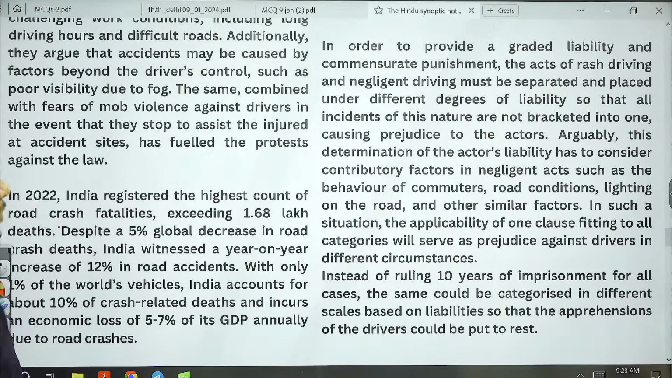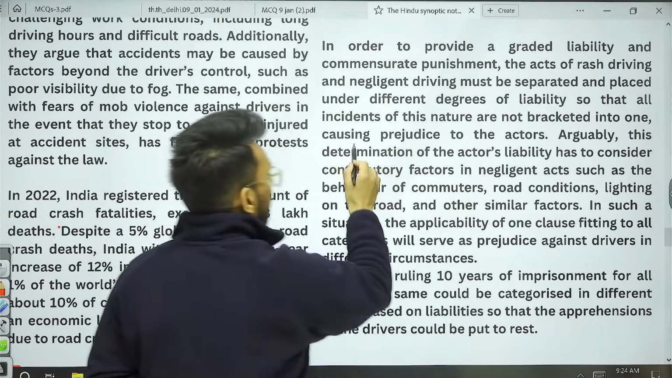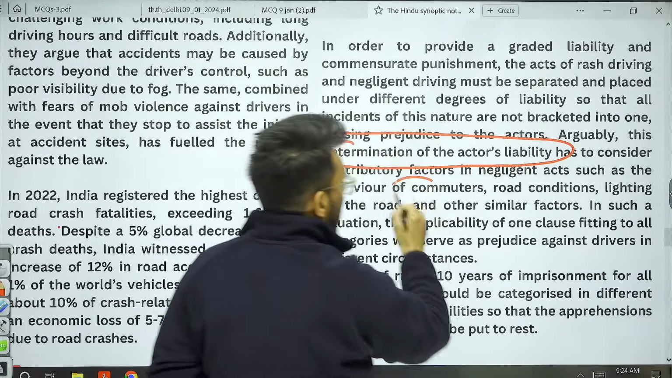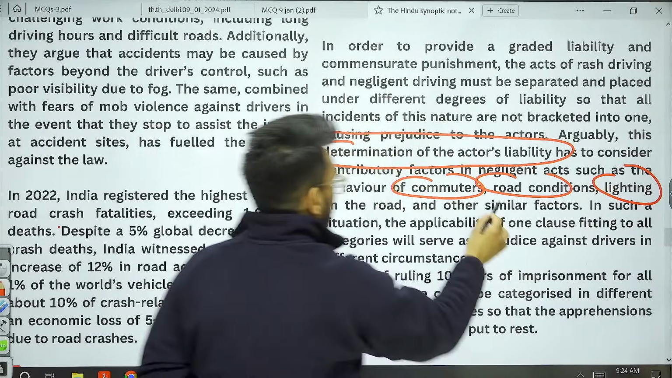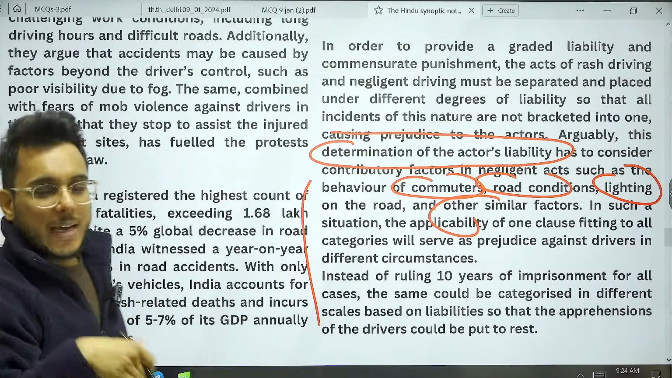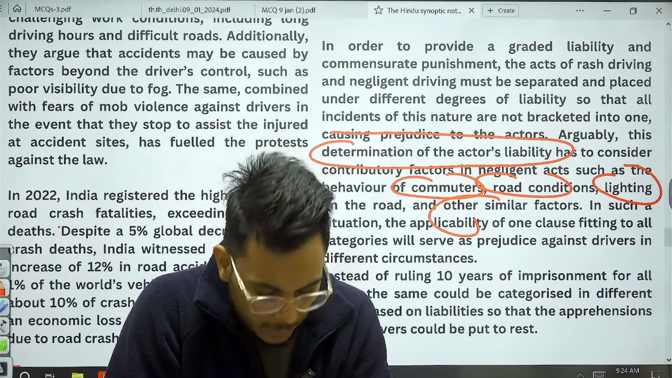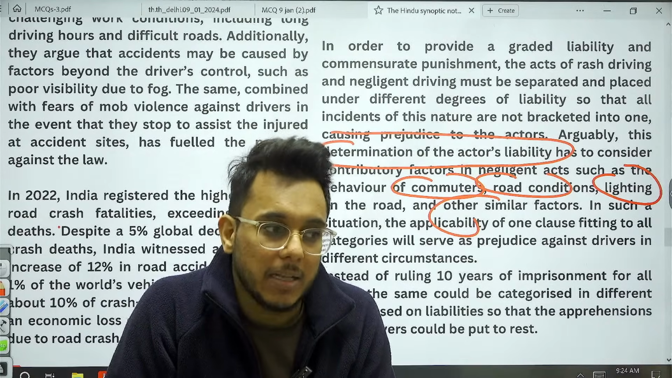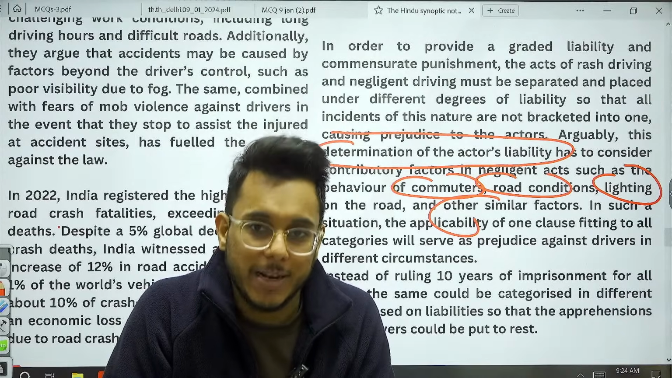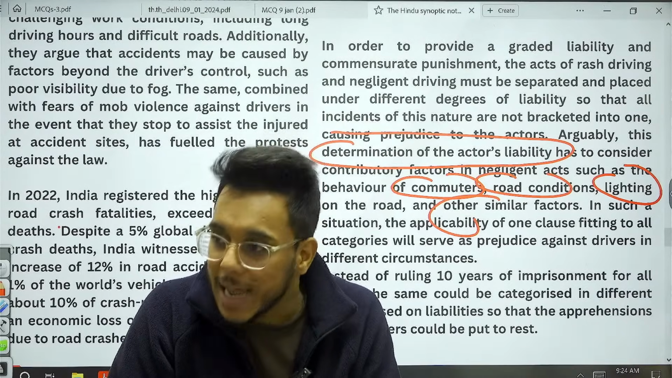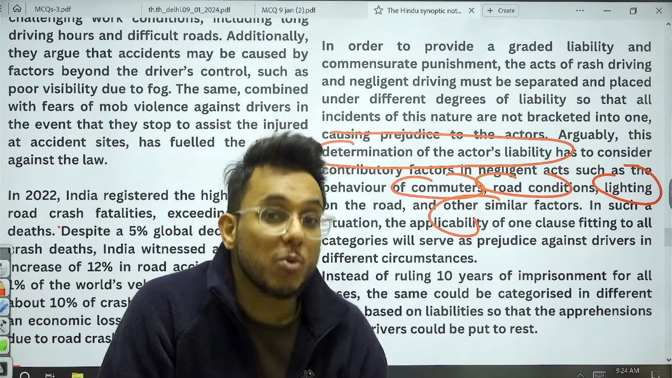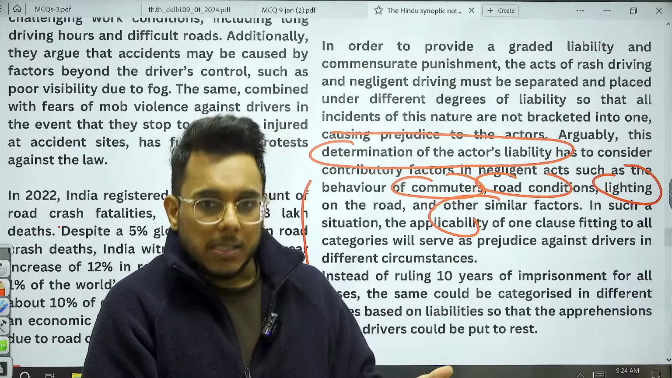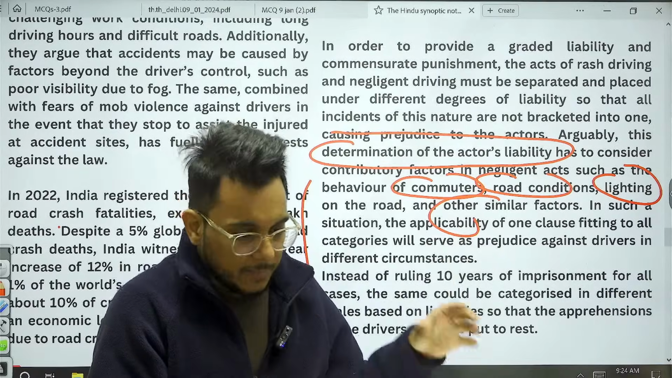Also guys, it has been provided that the determination of the actor's liability has to be seen in light of the behavior of commuters, road conditions, and lighting of the road. All these factors need to be seen while giving the punishment. Suppose an accident happened in the countryside and the people got angry immediately. At that point of time, a driver might run. In that case, it should not be seen as a hit and run case. You have to understand the condition. So keeping this in mind, a case by case approach with different treatment should be there. So that is all guys about this.